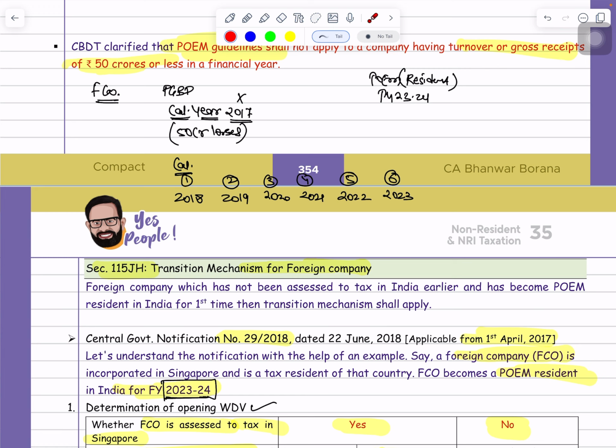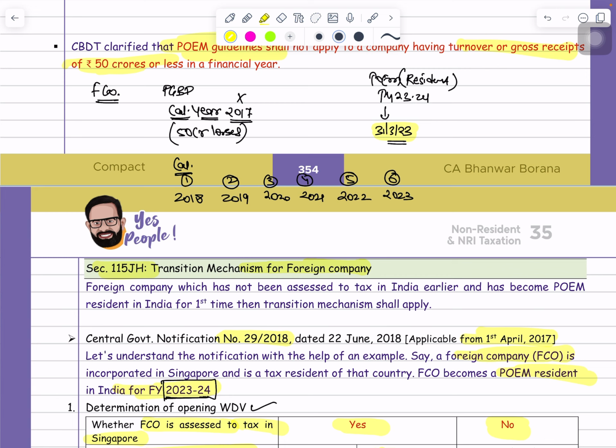You have to prepare the account of that company from the date on which the accounting year of that company started till 31st March 2023. Means you have to prepare the account from the first day of their accounting year till 31st March 2023, because in 23-24 that company became the resident.